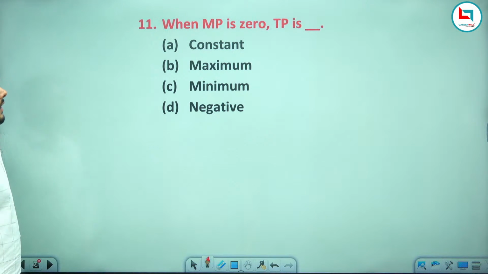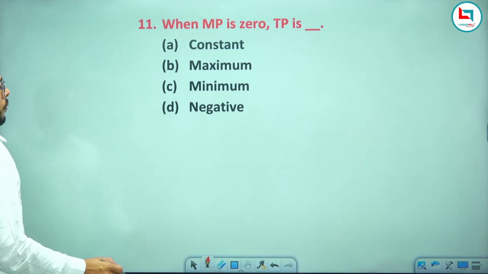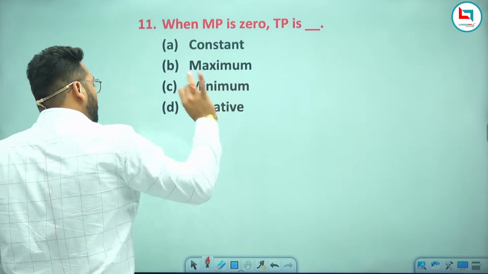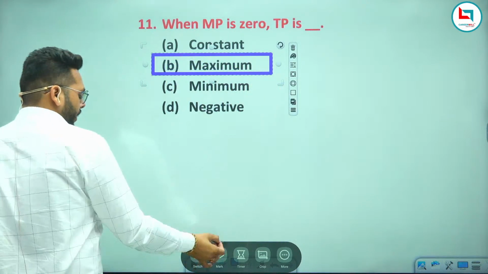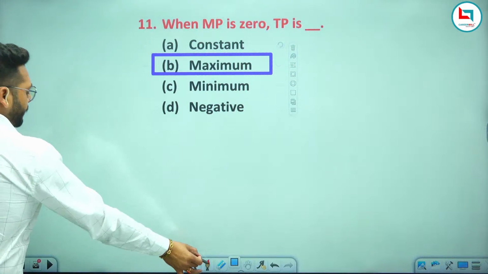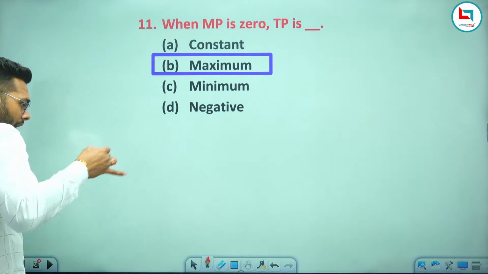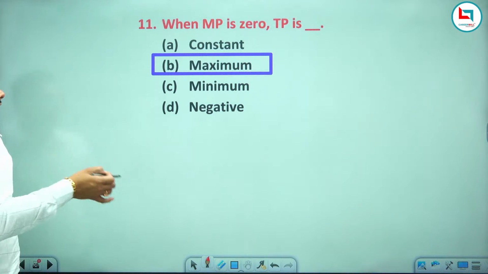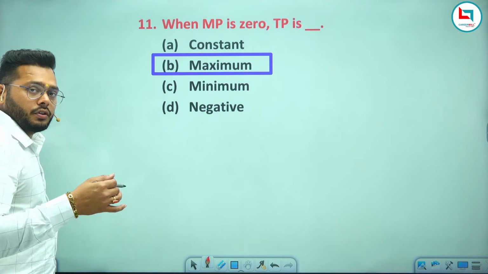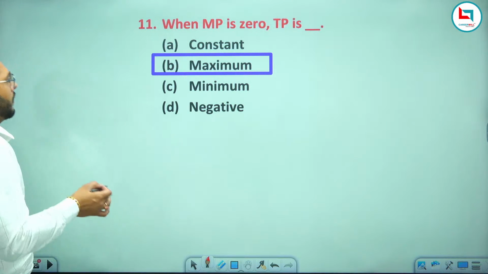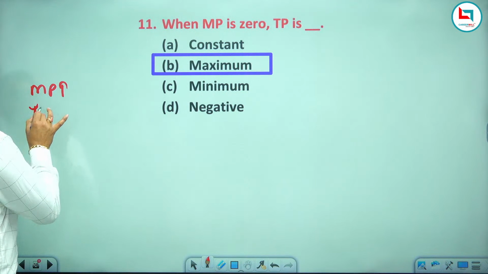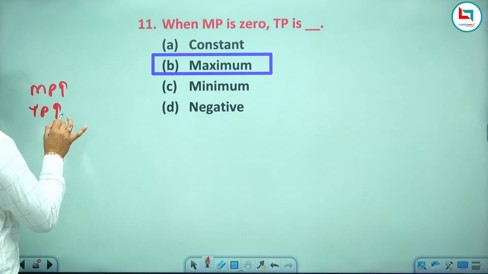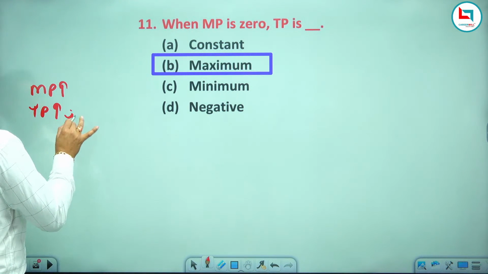So try to understand. When MP is 0, TP is maximum. How? MP means every additional unit you are getting, every additional production you are getting. If MP is increasing, it means TP increases at an increasing rate.